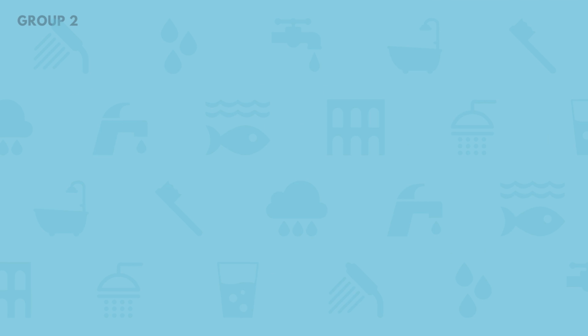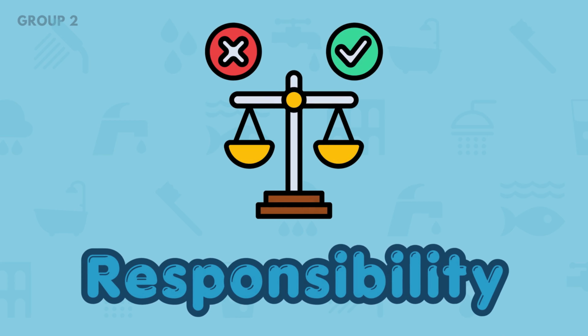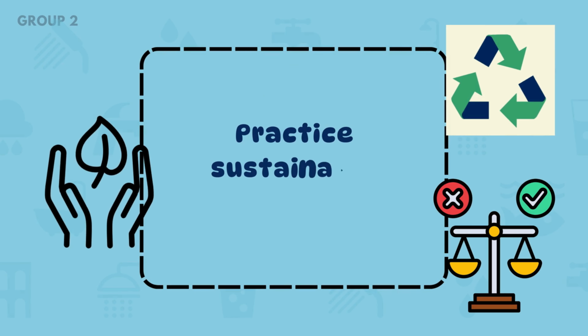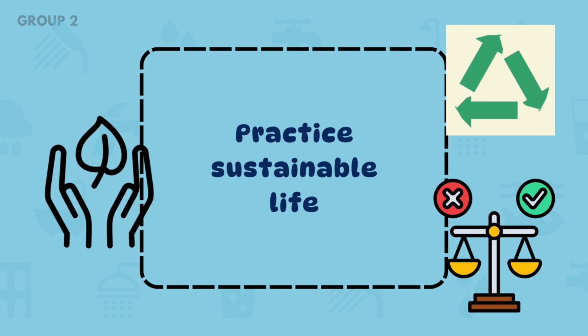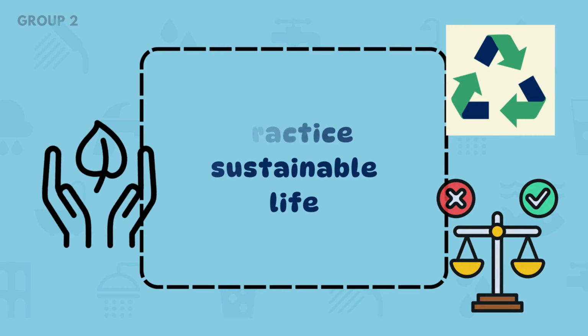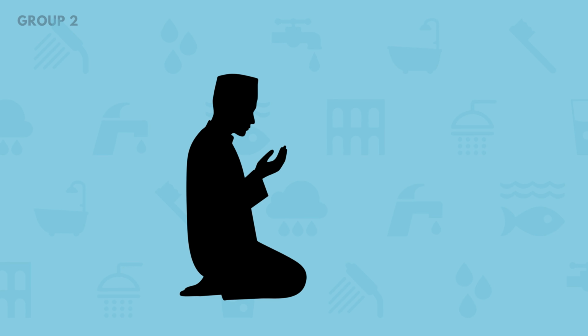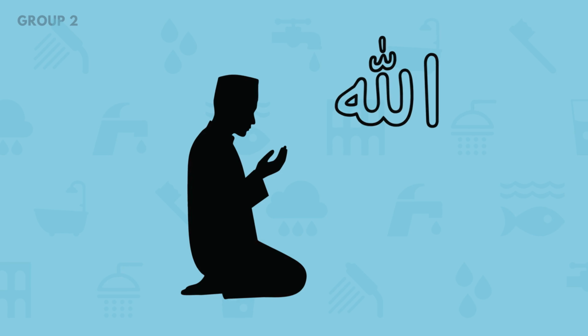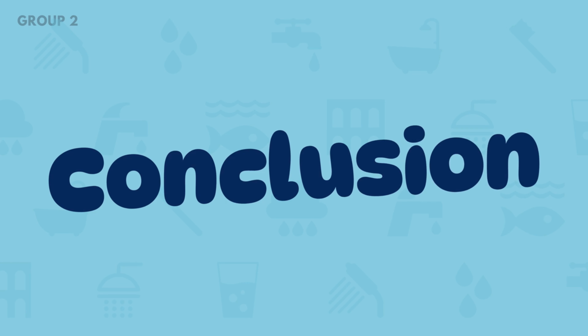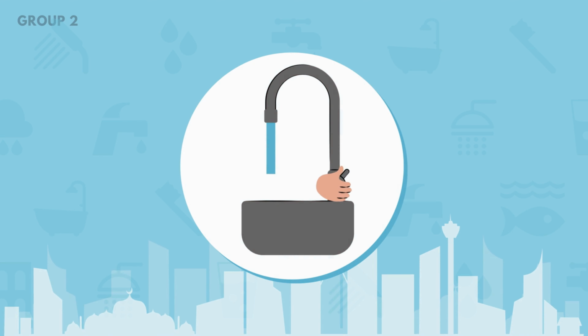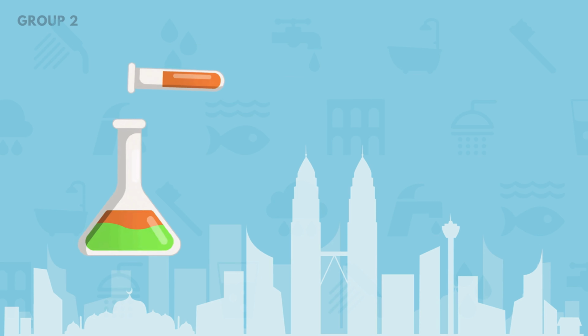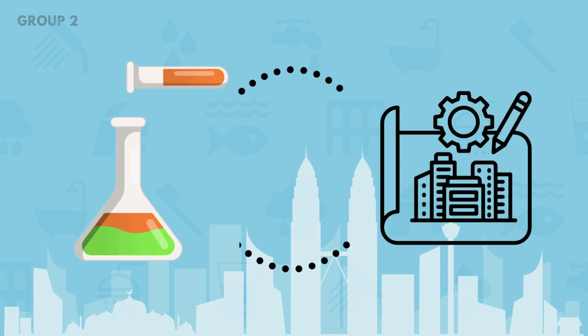Finally, it is important to mention the ethical responsibility in Islam, where we need to practice a more sustainable life that is not only beneficial for our environment, but can also be seen as an act of worship and civic duty in Islam. In conclusion, tap water in Kuala Lumpur is a complex connection of chemical processes and infrastructural structures.